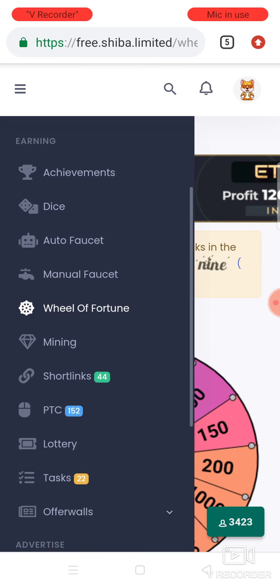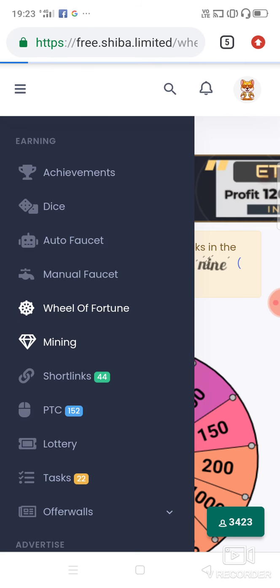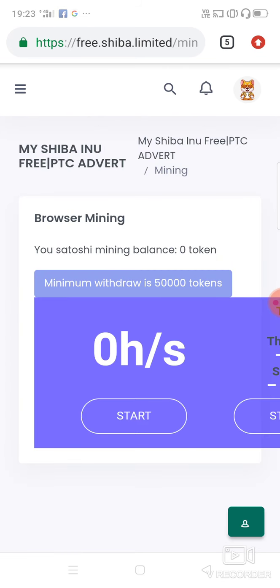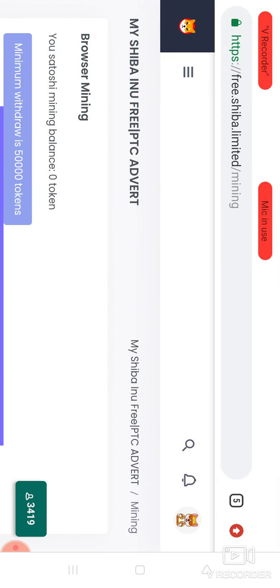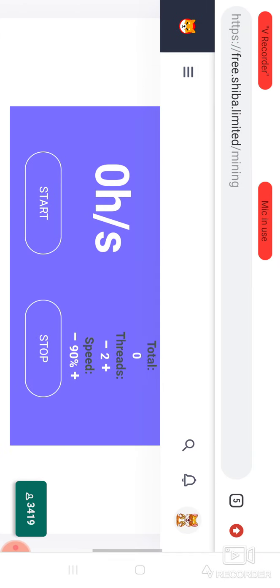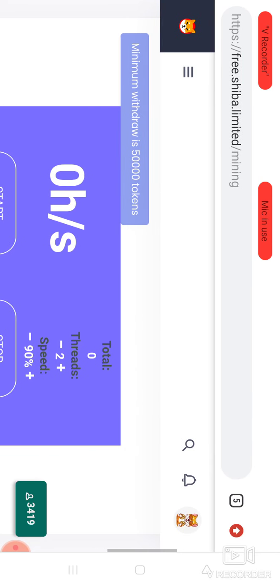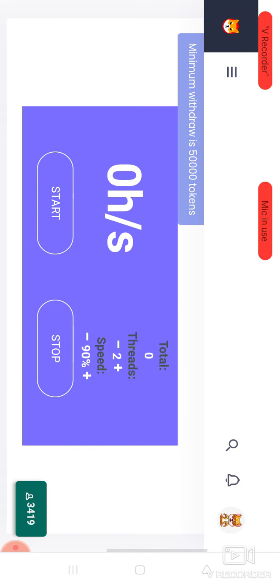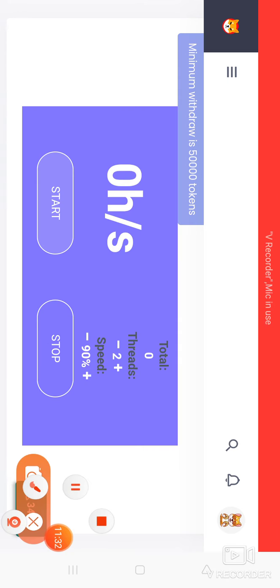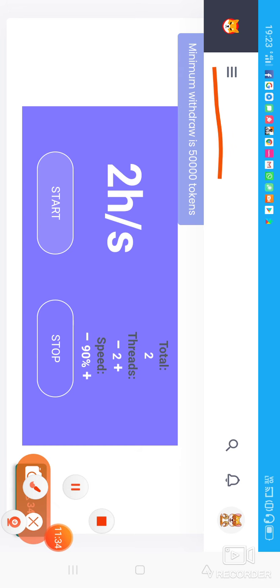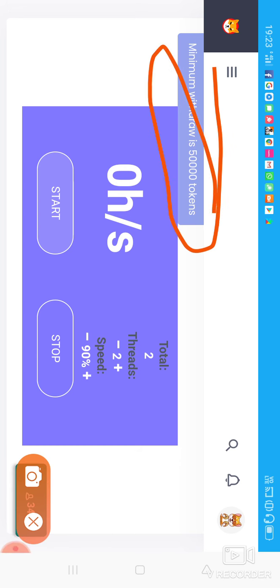Let's move forward. Let's go to the mining one. This is the mining, and you have to start the mining. After starting the mining, you can claim this, but remember, you can only withdraw if you have mined 50,000 tokens.